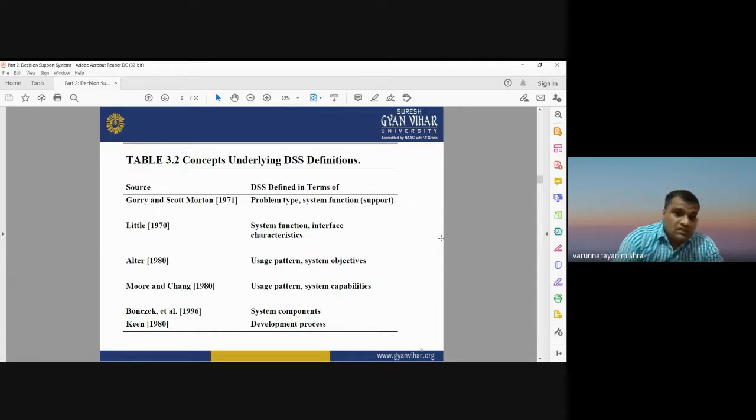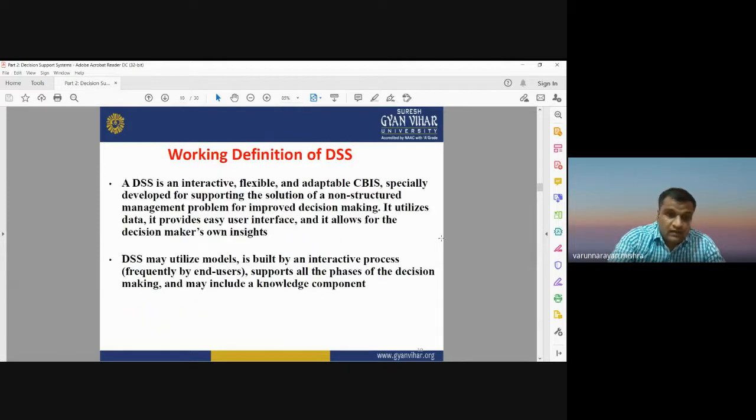Different authors have given different definitions of decision support system, and you can see they defined DSS in different terms: Gorry, Scott Morton, Little, Alter, Moore, Chang, Keen. They all have different kinds of definitions for decision support system. Okay, so a common, or you can say the general working definition of decision support system is written here.